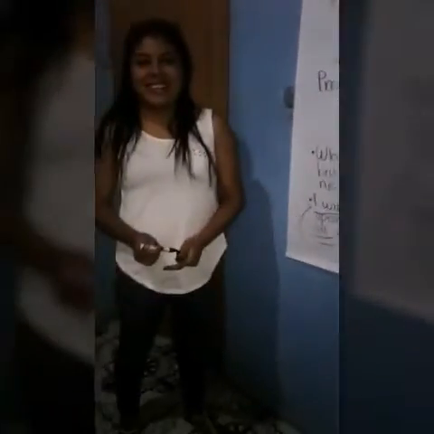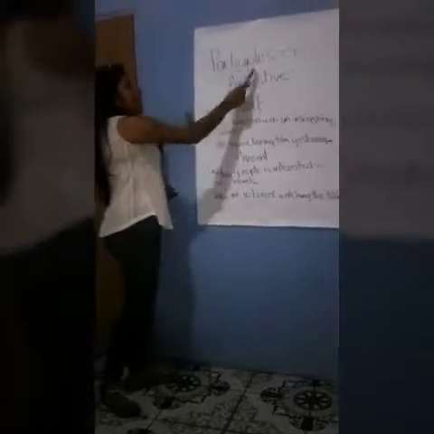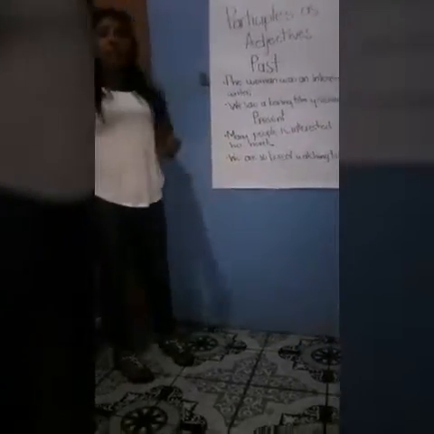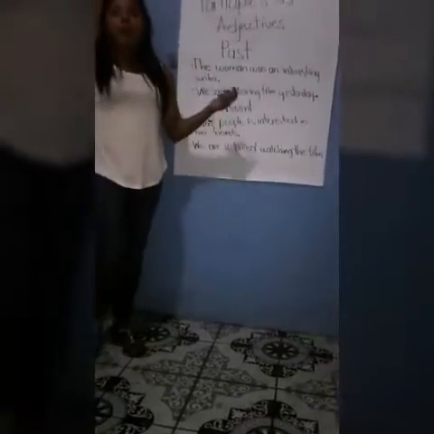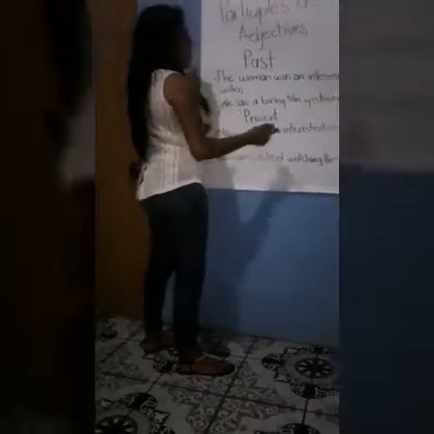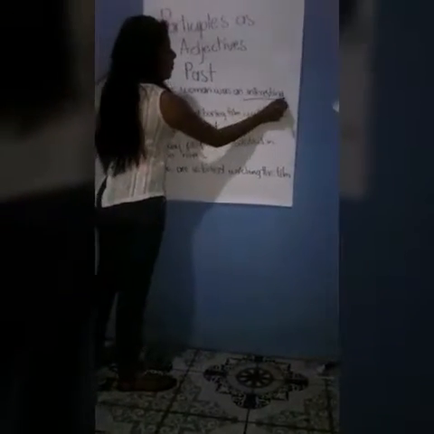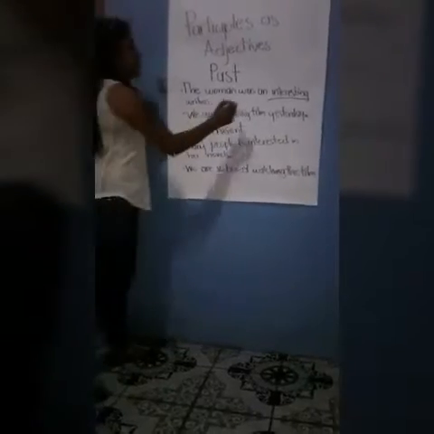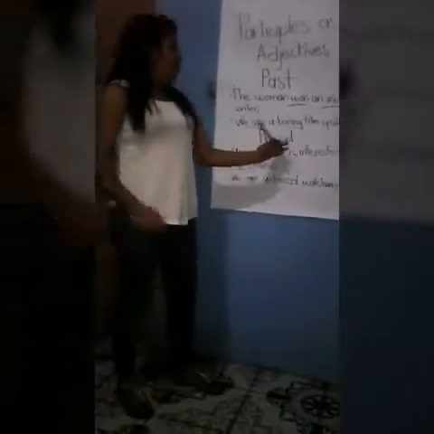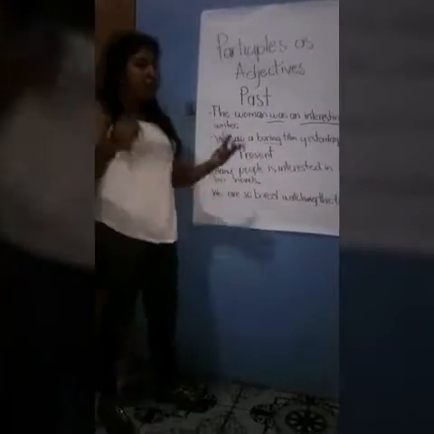And this is all. And finally, participles as adjectives are formed when we use participle verbs with ed or ing. It depends on the context. For example, in the past, the woman was an interesting writer. This is the verb and is in past. We saw a boring film yesterday, this is the other one, in the past.